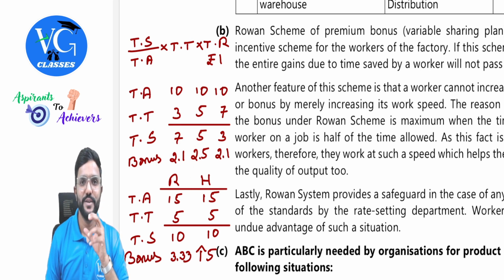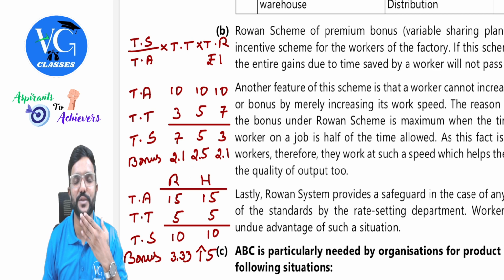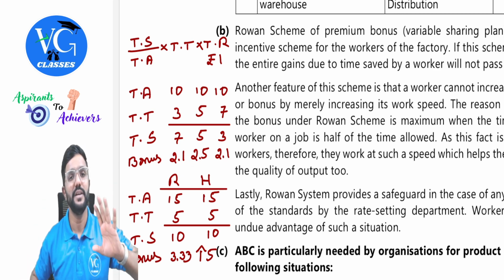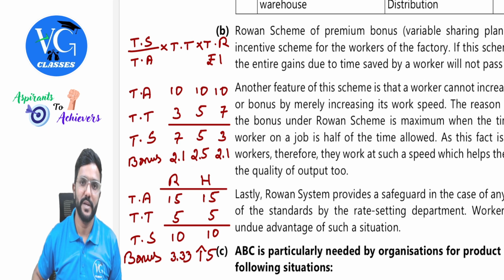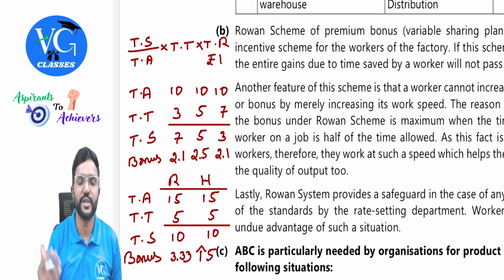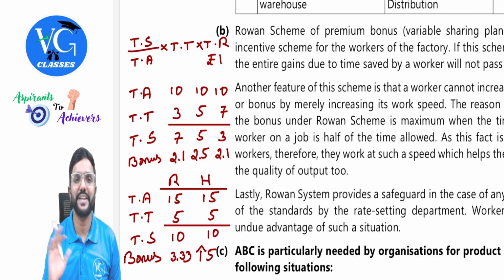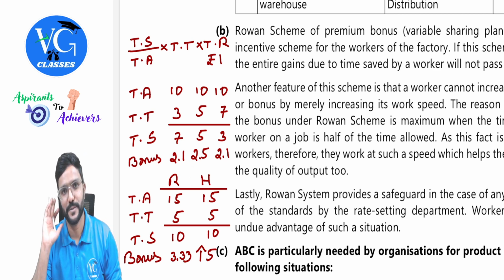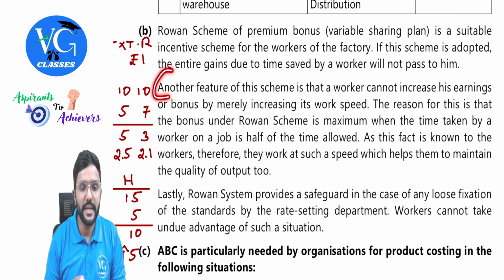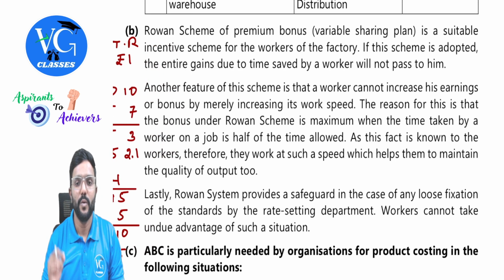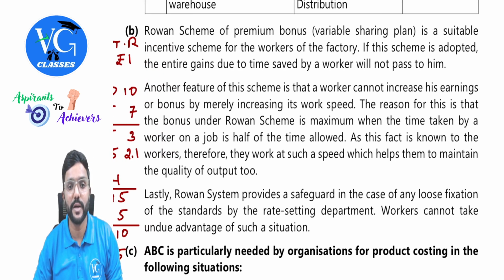Got it? Yes. So will this encourage the workers to complete the work as early as possible, crossing the time limits and all? No, guys. Because if they save too much time, then they will not get the highest bonus. Is that clear? So the explanation is here. Another feature of this scheme is that a worker cannot increase his earnings or bonus by merely increasing his work speed.